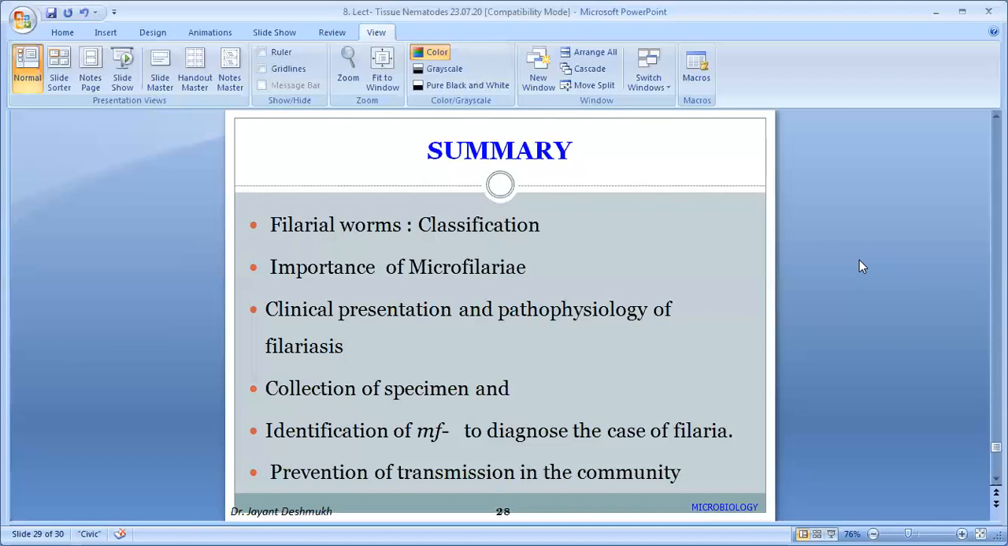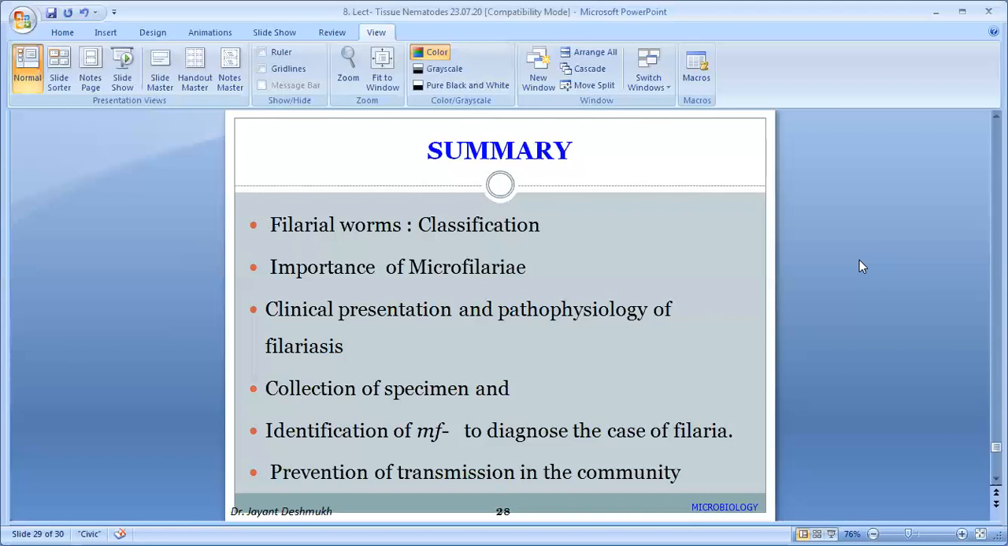Then diagnosis. Collection of specimen. Clinical presentation, one I forgot, that is pulmonary occult filariasis. You have to add: due to microfilarial antigen release when they enter the lung, there is a hypersensitive response of the body. Fever with malaise, cough, sneezing, just respiratory tract involvement, eosinophilia, IgE level is more.